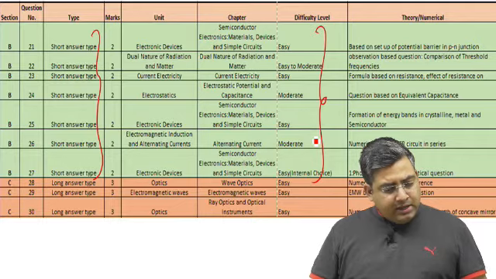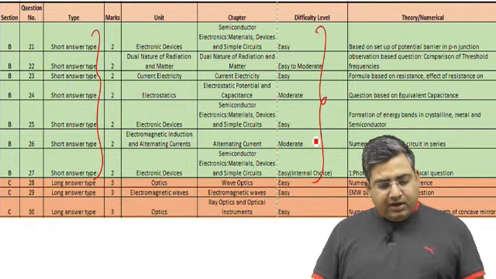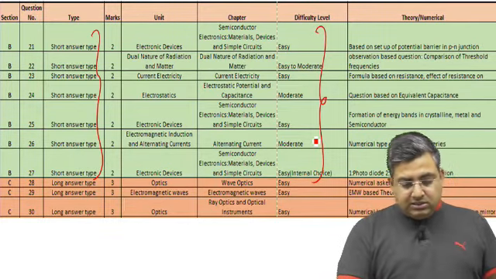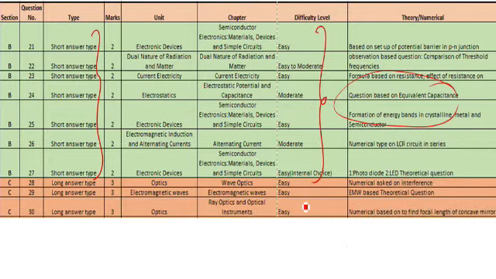Okay, then question number 24, it was quite difficult. So I have given the category of moderate, and in this question a question was asked based on equivalent capacitance. Okay, then question number 25, easy question. So in this question formation of energy band were asked for different types of material like metal, semiconductor.